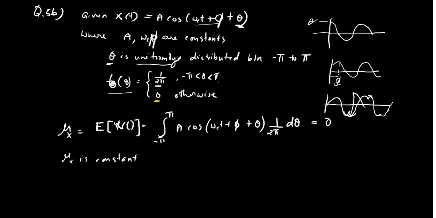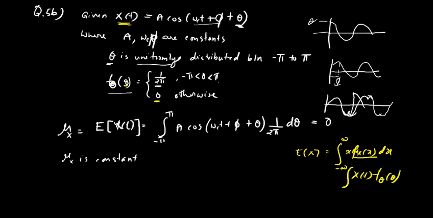Now we want to calculate mu x. Mu x is expectation of x of t. For any distribution, expectation is given by E of x is equal to the integral from minus infinity to infinity of x times f x of x dx. This is what we have studied. So here the variable is theta, so it would be x of t as the function times f theta of theta instead of f x of x.